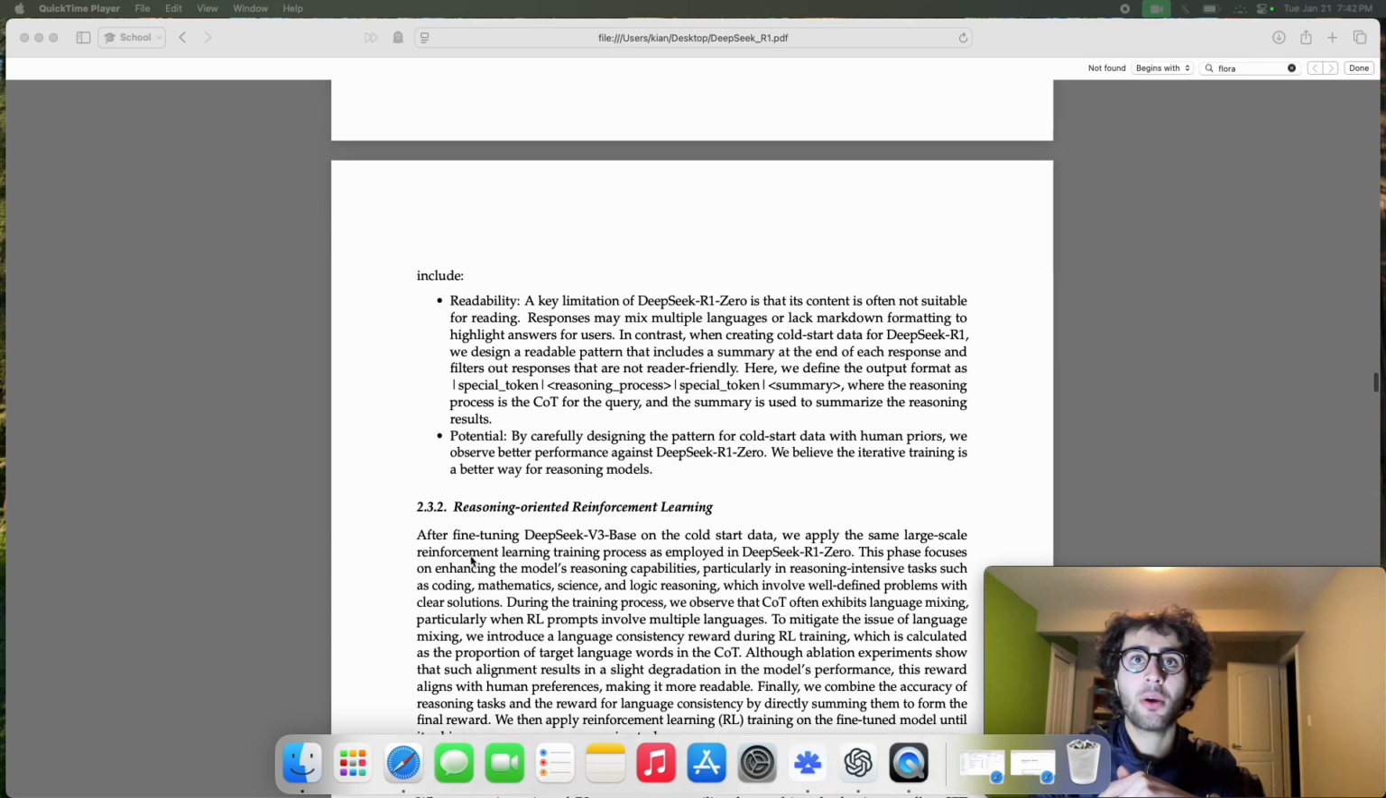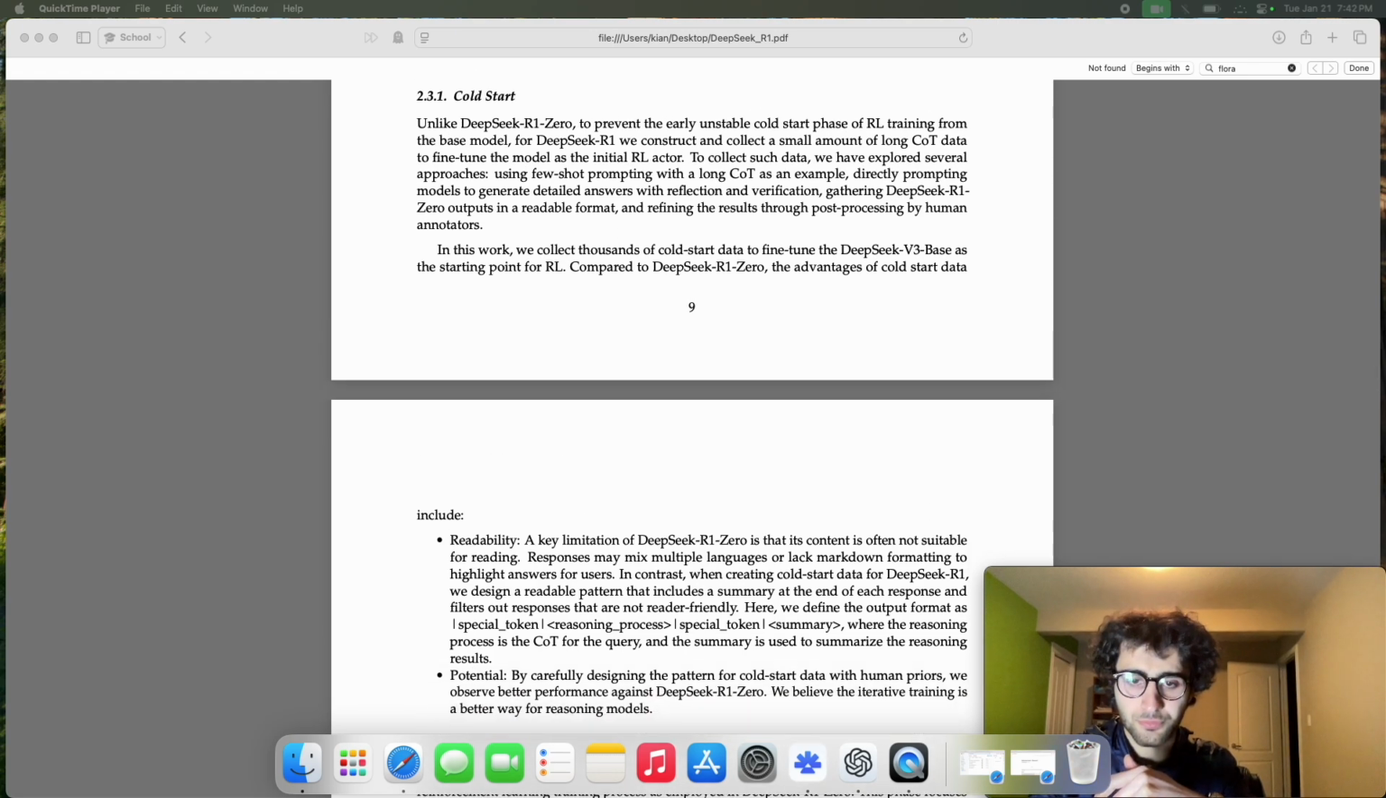Okay, and let's go into collecting the cold start data. This is done in many different ways that they propose. They use few shot prompting with a long chain of thought as an example. There's also directly prompting V3 or other models to generate detailed answers so that the model, when it learns, can essentially copy what chain of thought looks like. And one problem, though, is that gathering the R1.0 outputs in a readable format requires post-processing by human annotators. So using R1.0 to train R1 is possible. However, it needs to be annotated because of the aforementioned readability and mixed language issues.